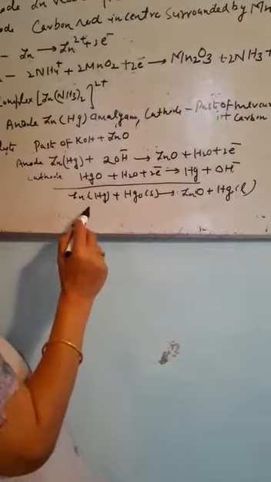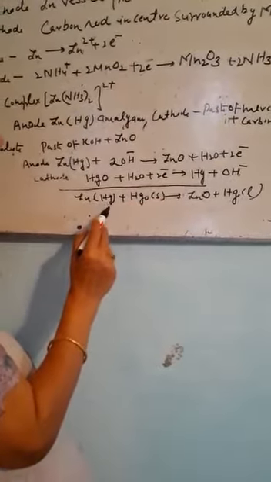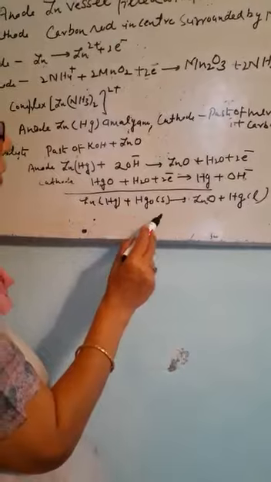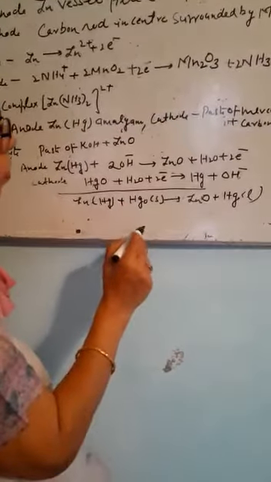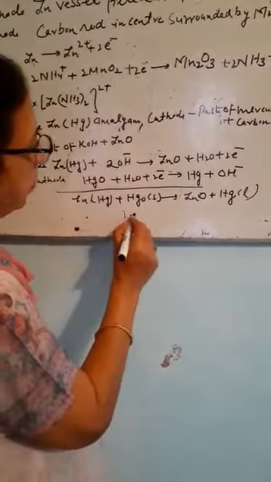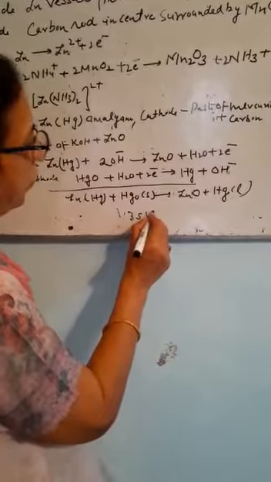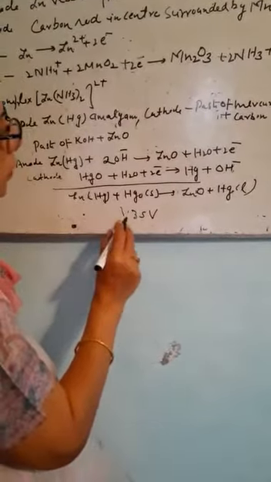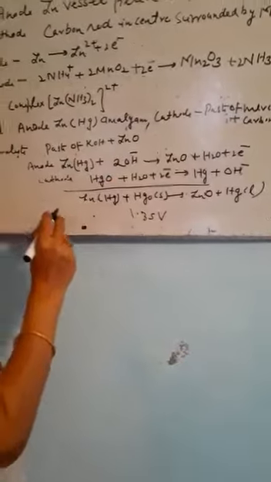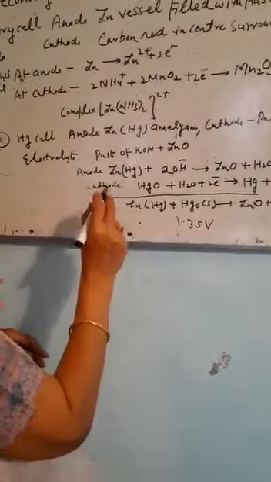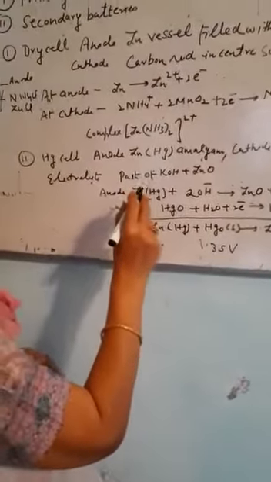If we see the overall reaction, there is no ion in the overall reaction and its potential remains constant. It produces a potential of 1.35 volt which remains constant throughout the life. The next type of cell is the lead storage cell, about which I am going to tell you just now.